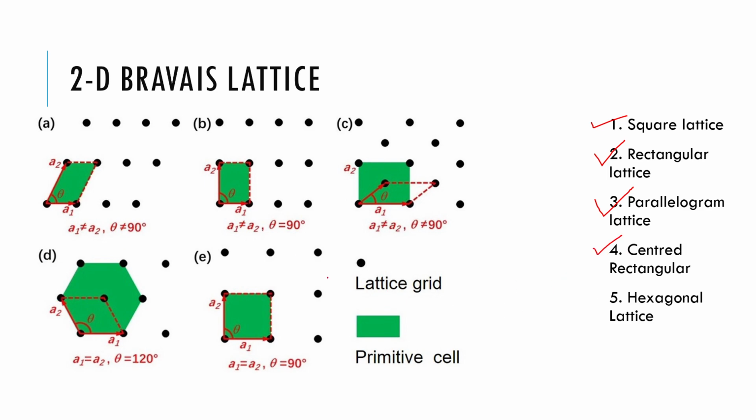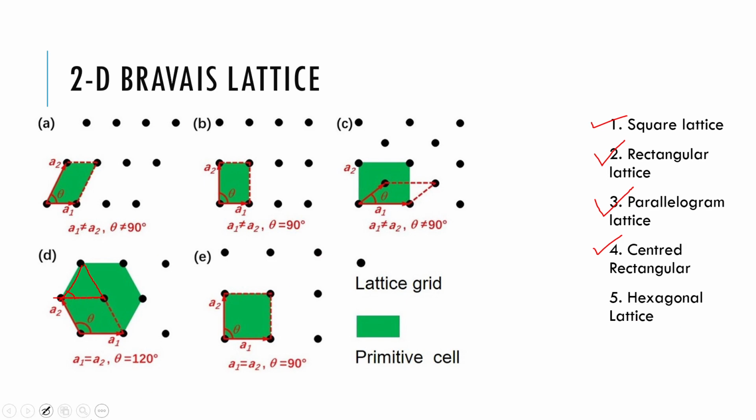Next we go to the hexagonal lattice. A hexagonal lattice is like a triangular lattice. In a triangular lattice, one point has neighbors that form equilateral triangles, and the angle between each is 60 degrees. But overall, if we join all the points around it, it forms a hexagon. But the hexagonal lattice is not a primitive lattice. That is also to be noted.